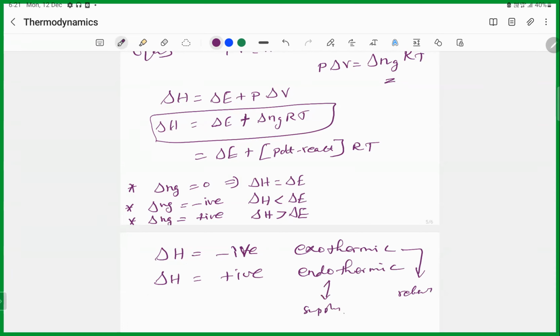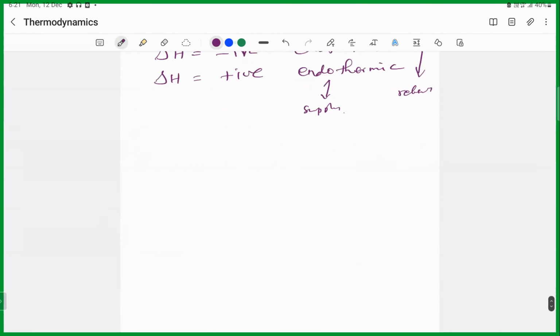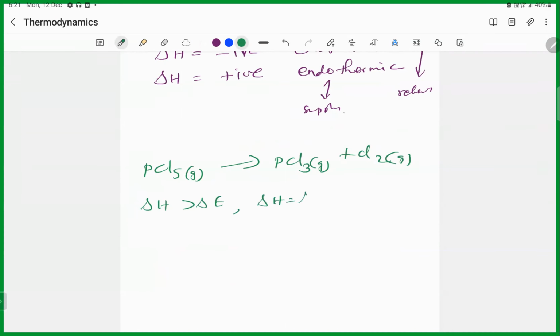Yes, sir. Now, we'll calculate one reaction and then go. So you have the PCl5 gas, which decomposes into PCl3 gas and Cl2 gas. You calculate whether delta H is greater than delta E, or delta H equal to delta E, or delta H is less than delta E. Now you have to predict.